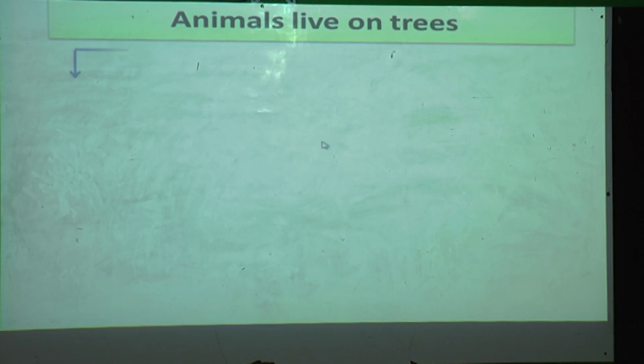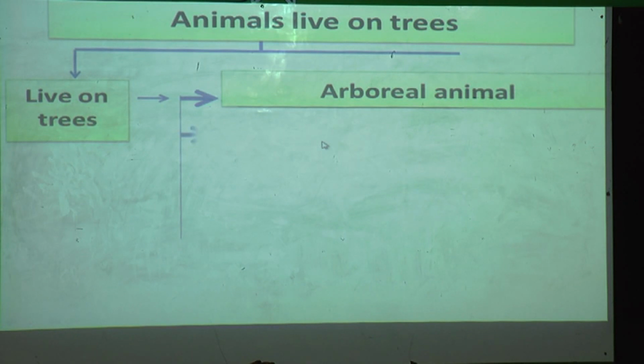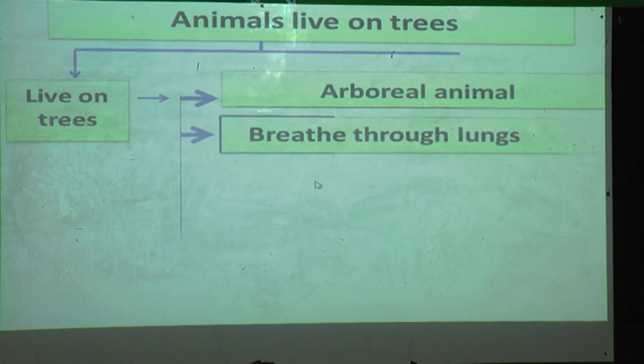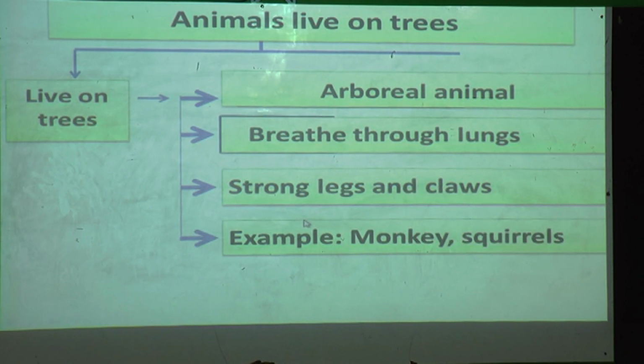Animals that live on trees are called arboreal animals. They breathe through lungs, and have strong legs and claws. Examples: monkey and squirrel.